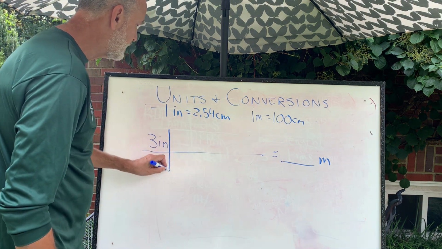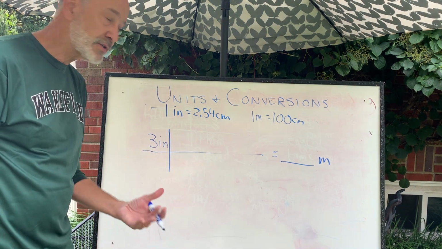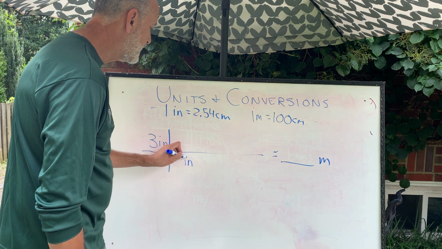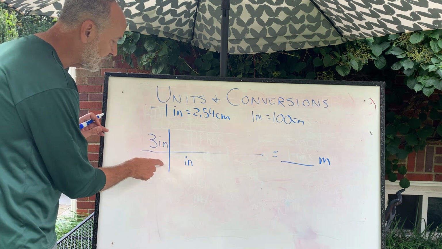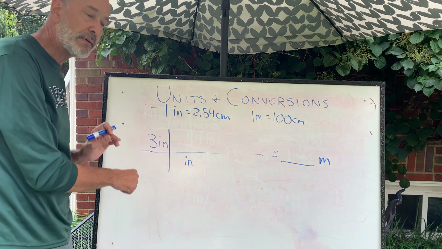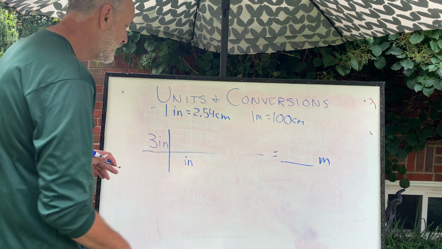I need to multiply it by that fancy version of 1, that conversion factor. I want to get rid of inches. I'm going to put it on the bottom. It doesn't always work that way. We're going to have some compound units, I'll show you in a second, with some, if it were inches per second, I'd want to multiply by seconds to cancel out the seconds. You've got to be always thinking about what will make them cancel out.